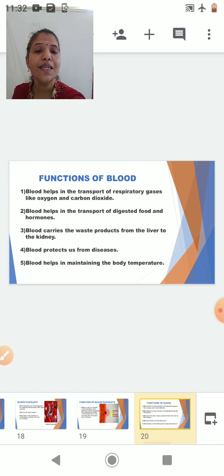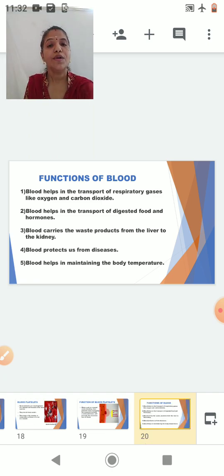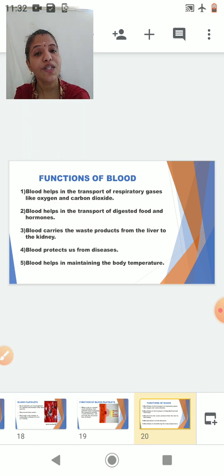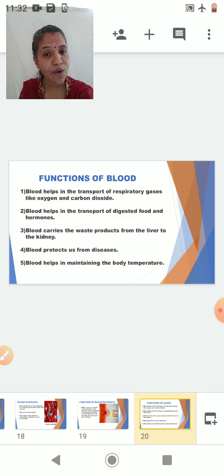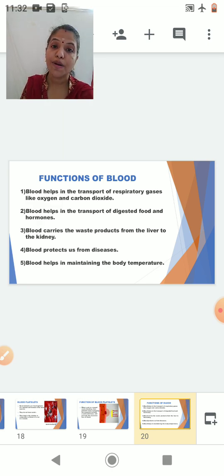Now let us see the functions of blood. Basically, it is transportation which is carried out by blood. So let us see what all the blood transports. The blood helps in the transport of respiratory gases like oxygen and carbon dioxide. Blood helps in the transport of digested food and hormones. Blood helps in the transport of waste products from the liver to the kidney. The blood protects us from diseases. The blood helps in maintaining the body temperature. Okay, so these are the functions of blood.